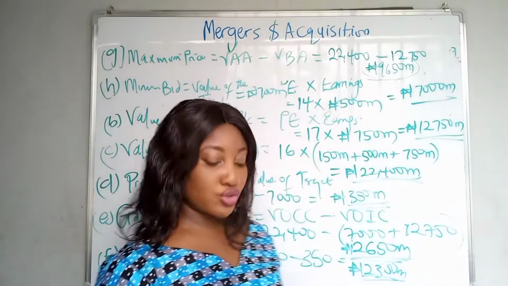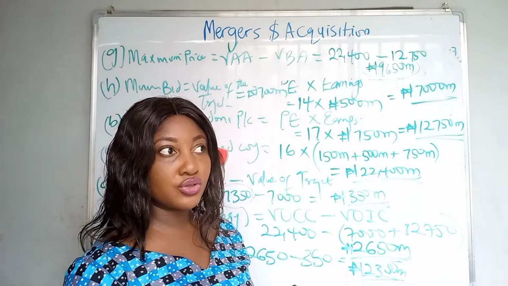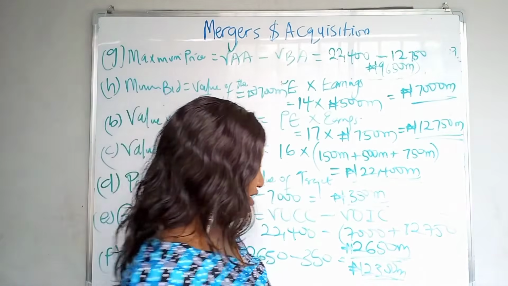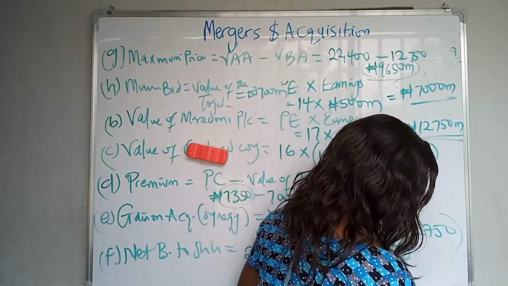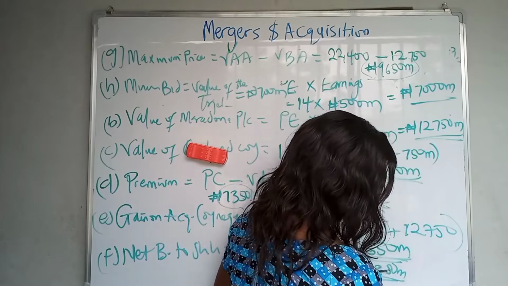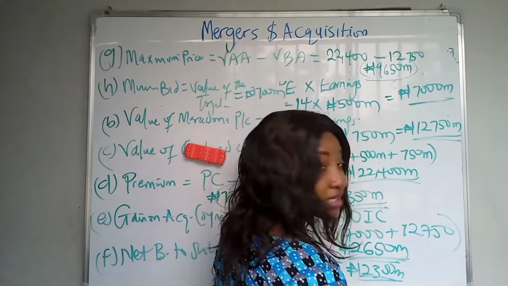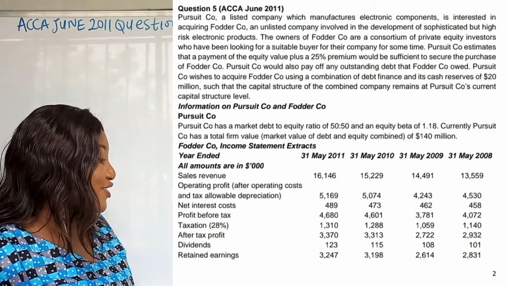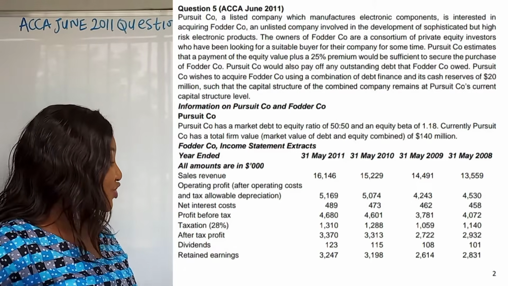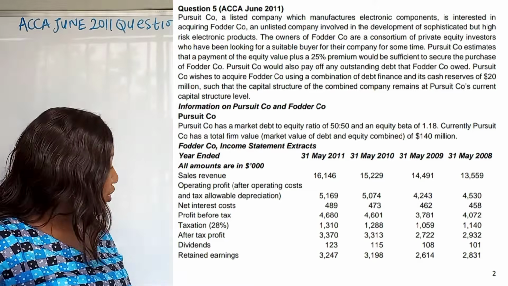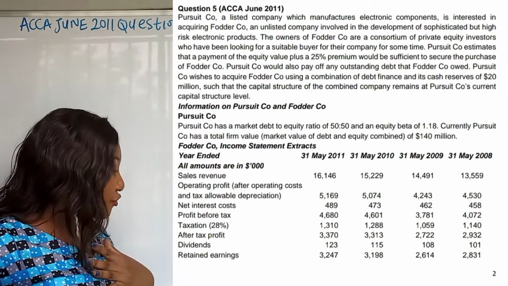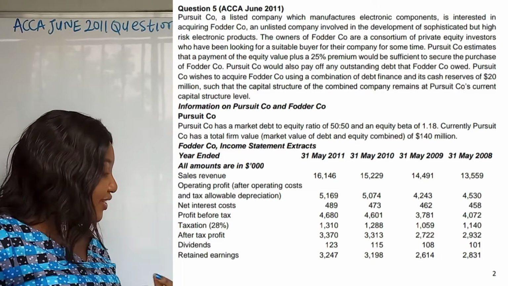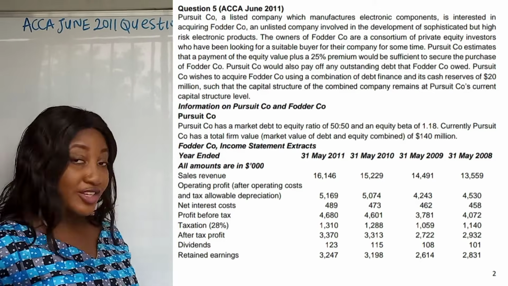Now let's read question 2. That's the ACCA question. What year is it? I don't know the year it is, sure. But let's read it. I'm going to open it on my system here in case I'm looking down. Pursuit Co., a listed company which manufactures electronic components, is interested in acquiring Foda Co., an unlisted company involved in the development of sophisticated but high-risk electronic products.